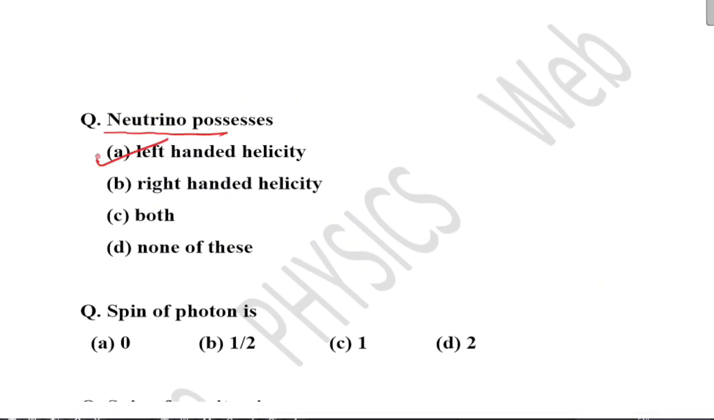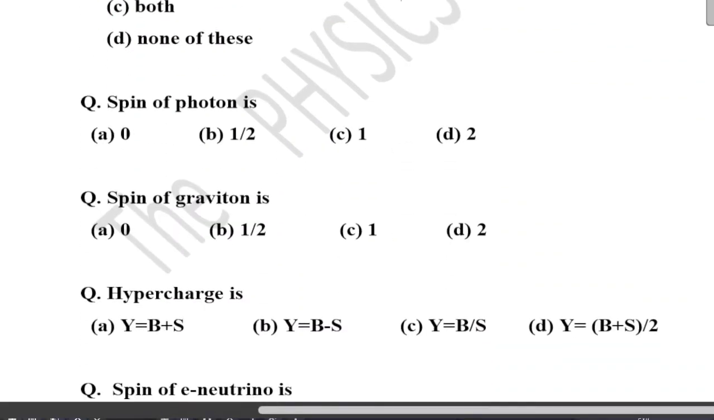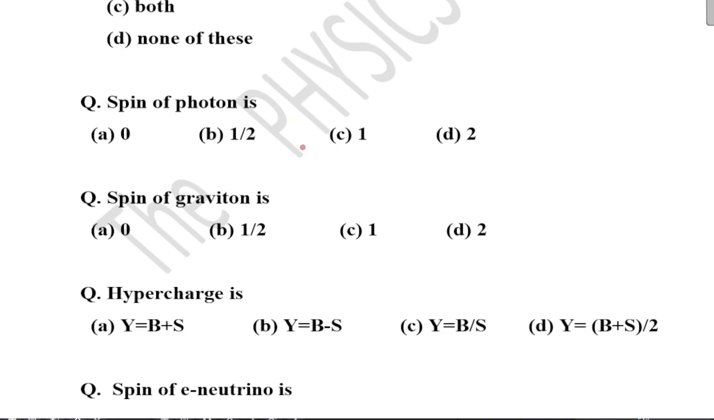Neutrino has left-handed helicity, but for anti-neutrino, right-handed helicity. Next, spin of photon is 1. Spin of graviton is 2. So your correct option is option D.